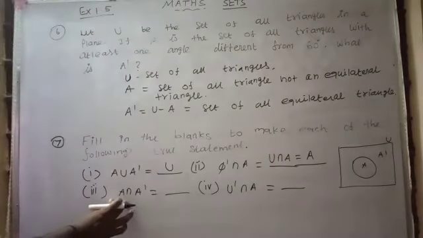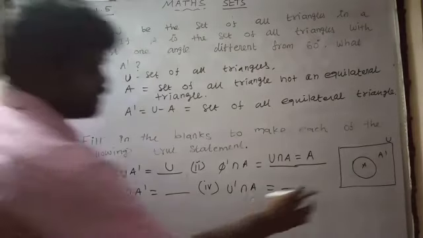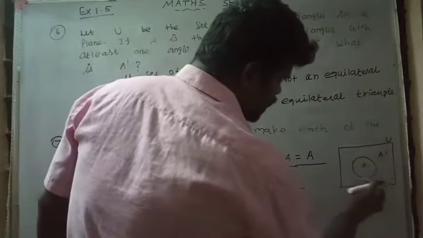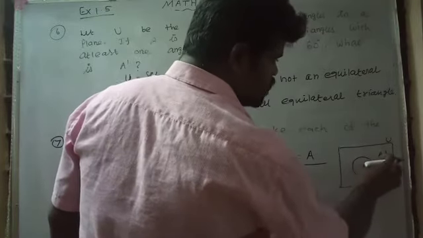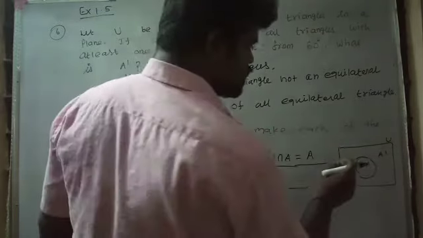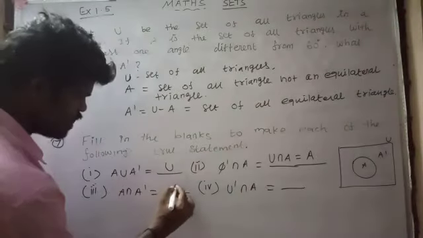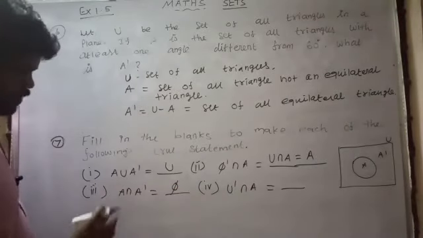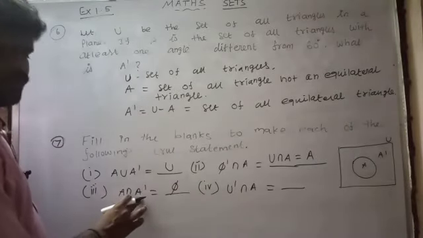And number 3, A ∩ A'. This is A and this area is A'. So there are no common elements, no common area. So it is called φ. It is an empty set. A ∩ A' is an empty set.